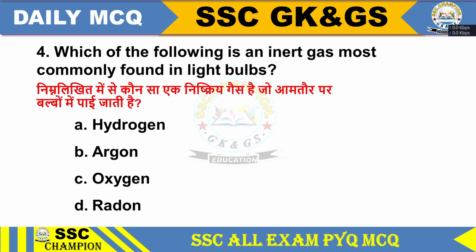Question 4. Which of the following is an inert gas most commonly found in a light bulb? Option A. Hydrogen. Option B. Argon. Option C. Oxygen. Option D. Radon. Answer: Option B. Argon is an inert gas most commonly found in a light bulb.